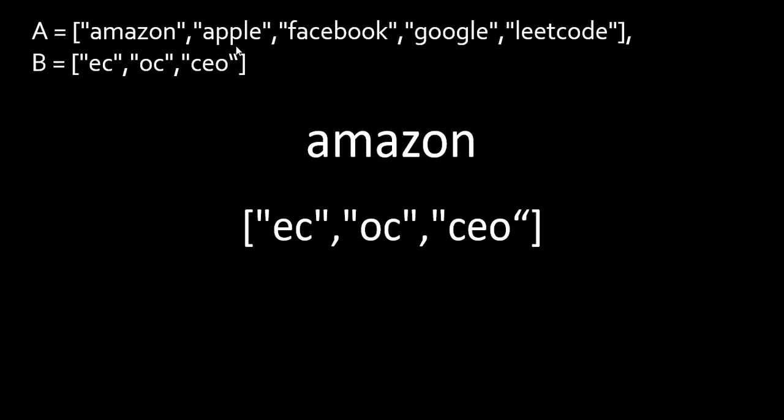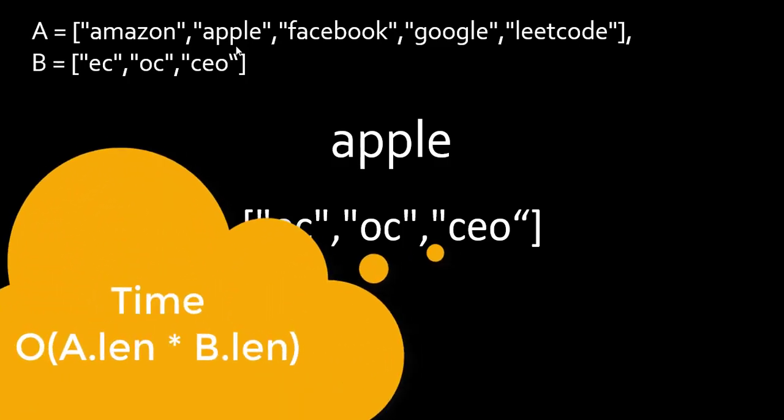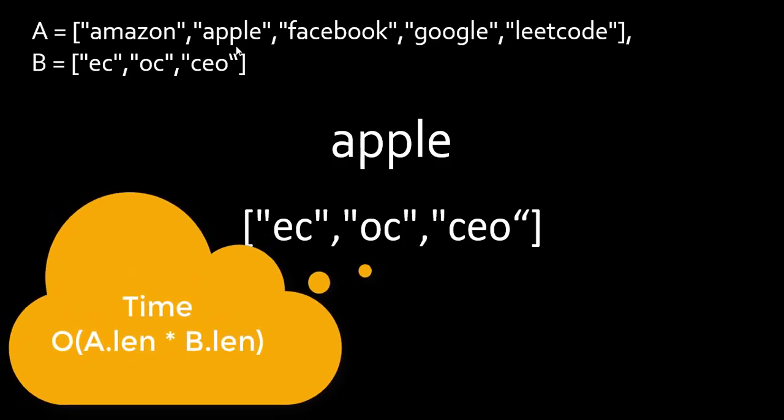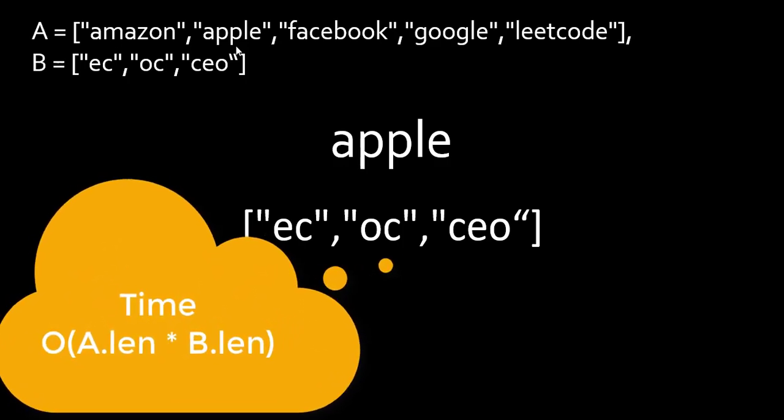If all these letters are present in the word, we declare this string as a universal string and we add that string into the resultant list. We will do that for every word that is present in this array A. This approach is a brute force approach wherein we are checking every string in A with every string in B, and the complexity in this case is quite high, that is A.length times B.length. So how can we optimize this approach or bring down the time complexity?